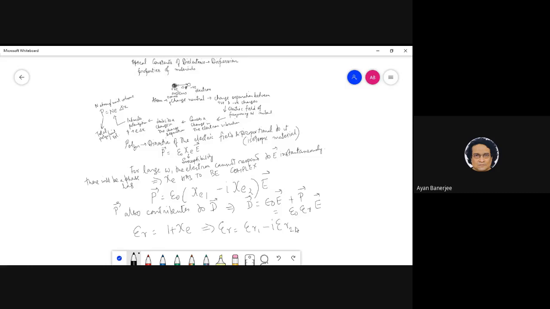Anyway, let me come back then. So we said that essentially P is in the direction of E and all that. But again, as I said, this is very true for isotropic material. So can you tell me what can cause an issue once you know this? What do you think can cause an issue? That D, which is coming out of the contribution of the bound electrons, may not be in the direction of E, of the incident field.